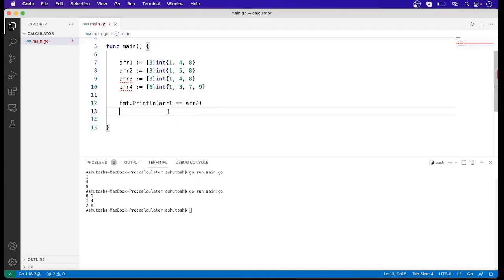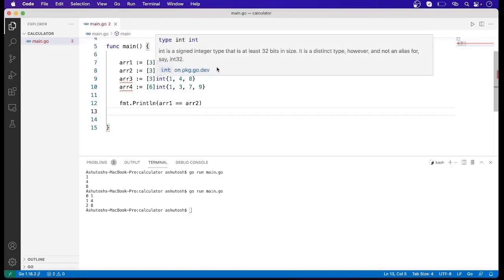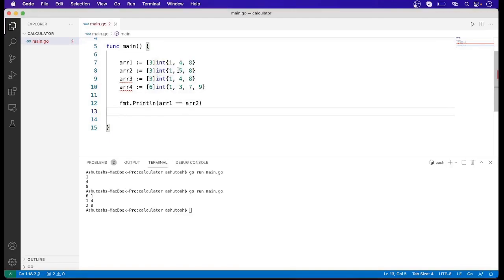So let me first of all compare array 1 and array 2. Here array 1 and array 2 both are of integer type and their number of elements is also the same. So let me run this code.